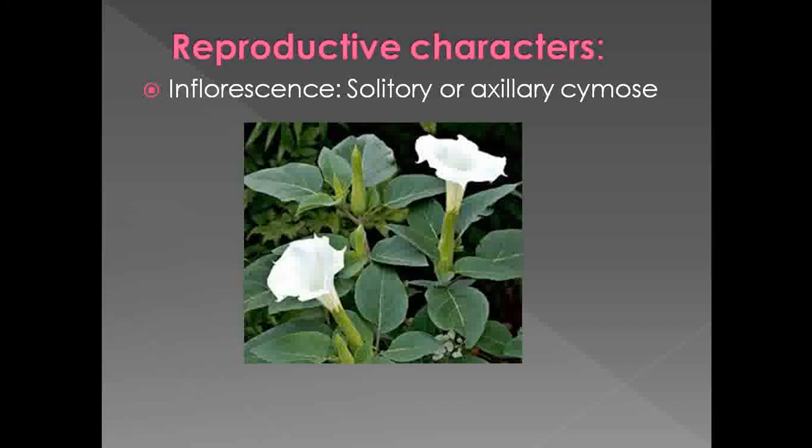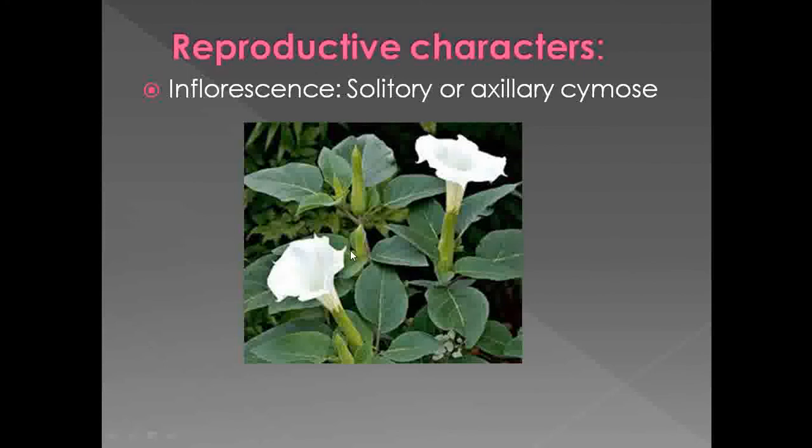The type of inflorescence which is observed in the Dhatura metal is either solitary or axillary cymose. What is solitary? Solitary means in some of the species the single flower is grown terminally or in the leaf axils. So that type of inflorescence is called solitary.